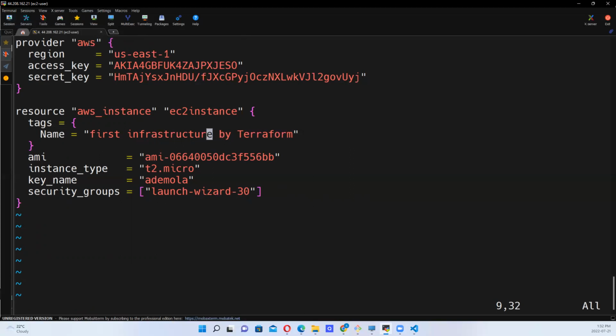Provider, you specify AWS, it could have been Google, depending on the provider. The region, where we want to create our instance, us-east-1, we put it in quotes. The access key, which we generated by creating an Amazon EC2 full access user, right? We got the access key, we got the secret key. So these are those items.